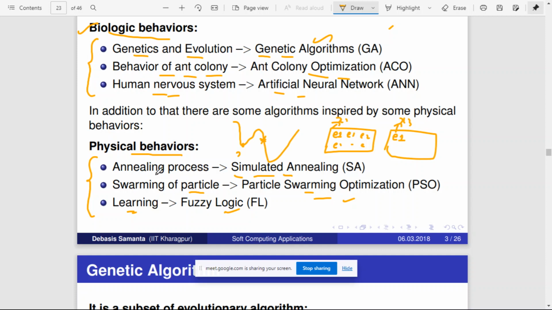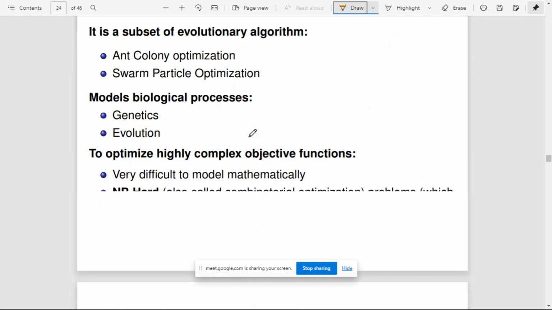Basically it is a collective intelligence, so it is also called swarm intelligence. They all agree on a collective intelligence, and they follow a particular track, right? The class of algorithms inspired from this is called particle swarm optimization algorithms, and then fuzzy logic. All these things come under evolutionary algorithms.